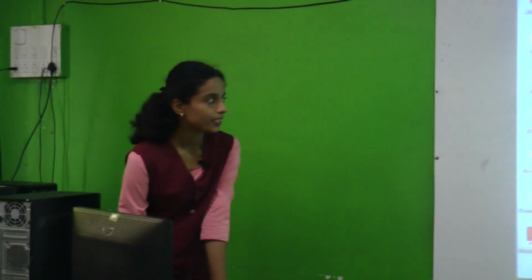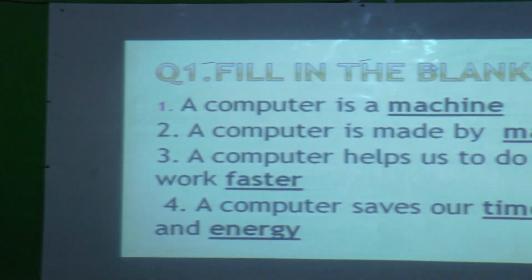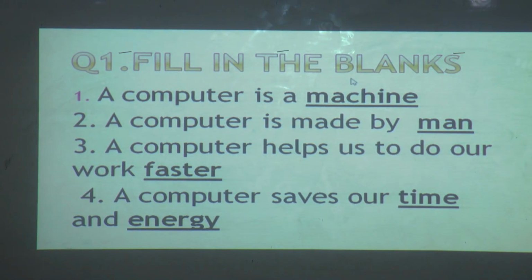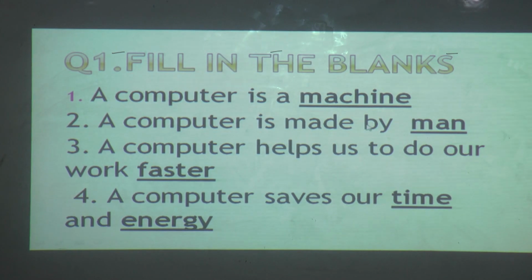Now we will see the skill sheet. First is fill in the blanks. Computer is a machine, right? Next, computer is made by man, M-A-N.